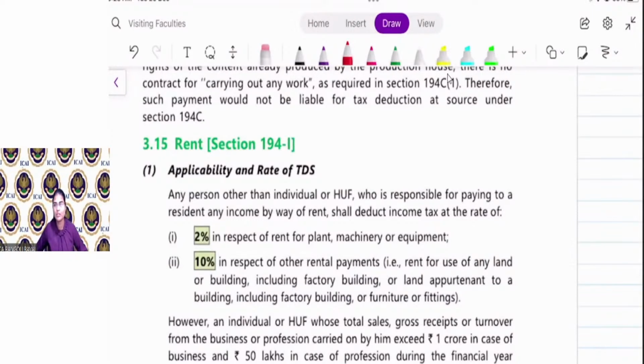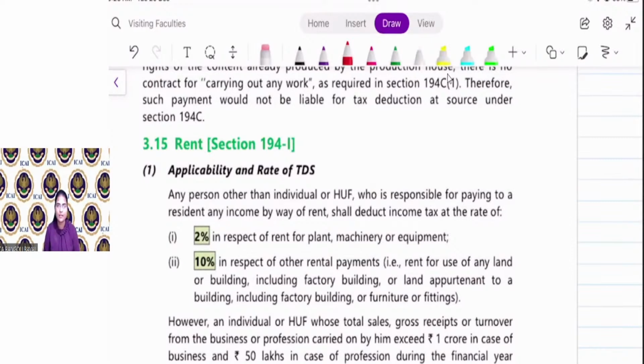Up till now everyone clear? Yes or no? Yes or no everyone? Up till now everyone clear? Yes or no everyone? Yes, Mohsin, Mohammed.